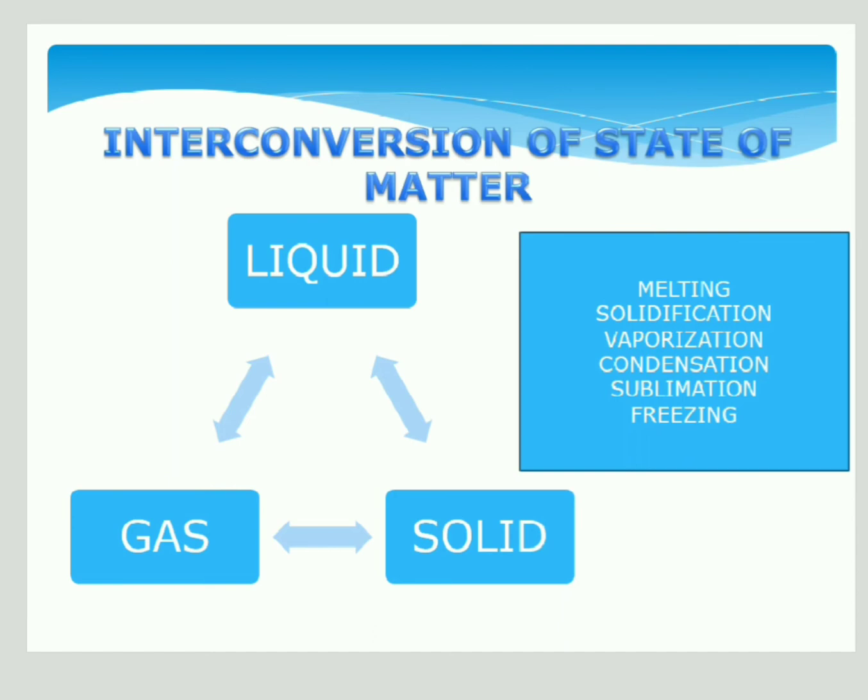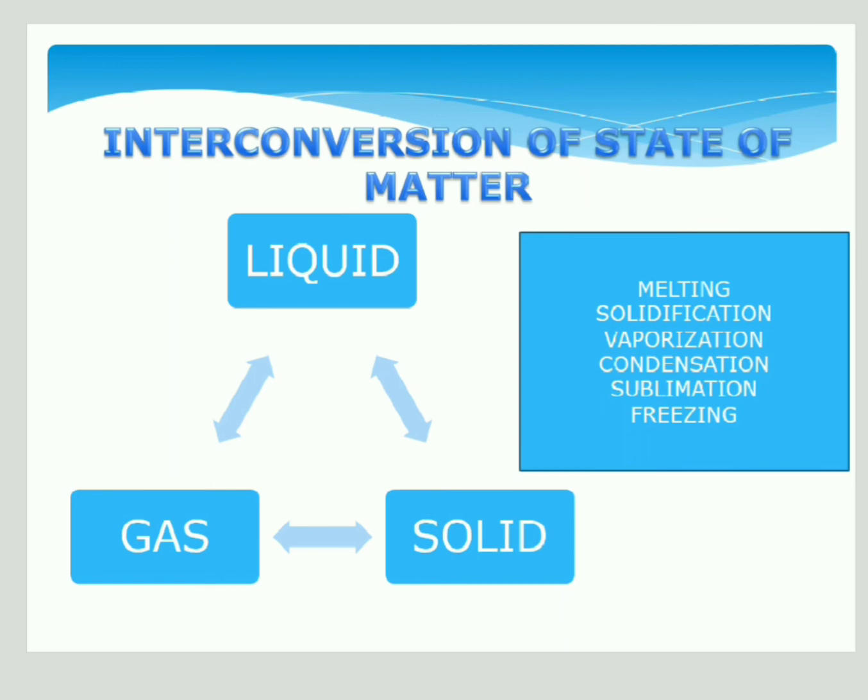So we can understand this with the help of these terms of matter. Melting is the process of conversion of a solid to the liquid state. Solidification is the process of conversion of a liquid to the solid state. For example, you can take the ice cube process as an example. Vaporization means the process of conversion of a liquid to the gas or vapor state.